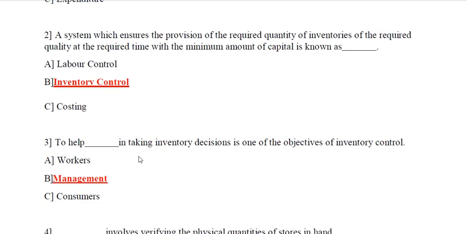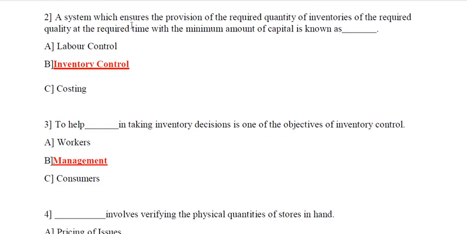Next question, question number 2. A system which assures the provision of the required quantity of inventory of the required quality at the required time with minimum amount of capital is known as inventory control. Option B is the correct answer.